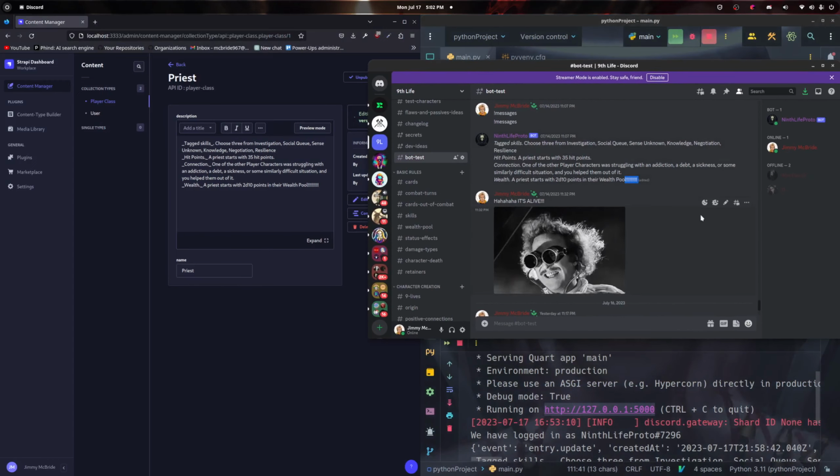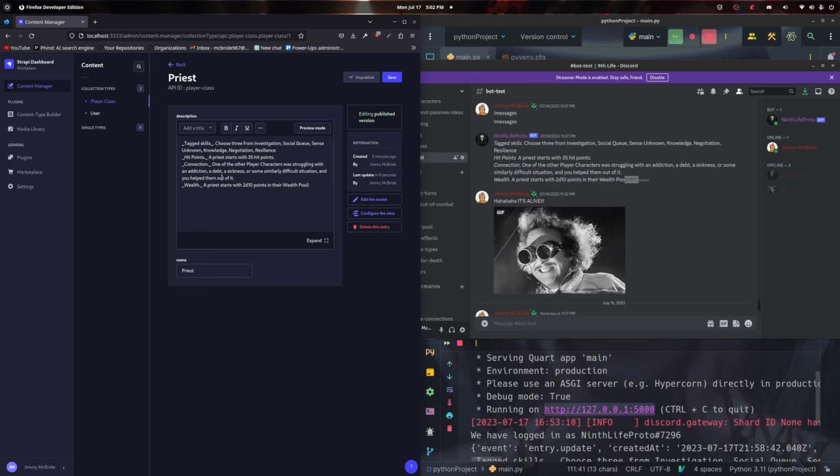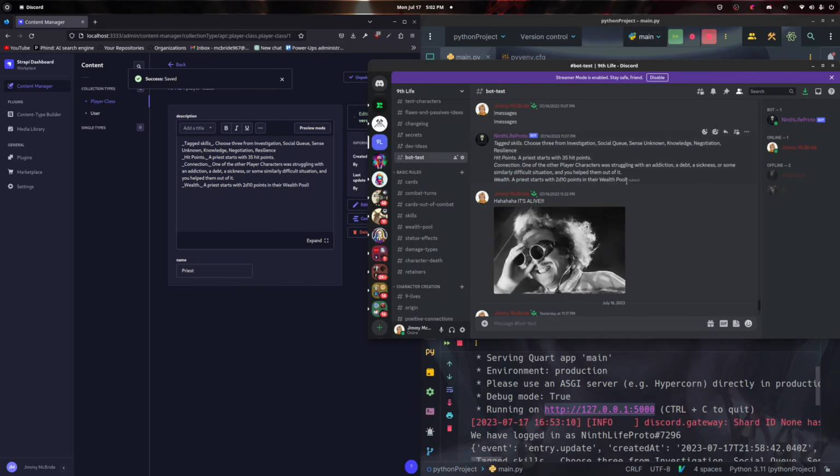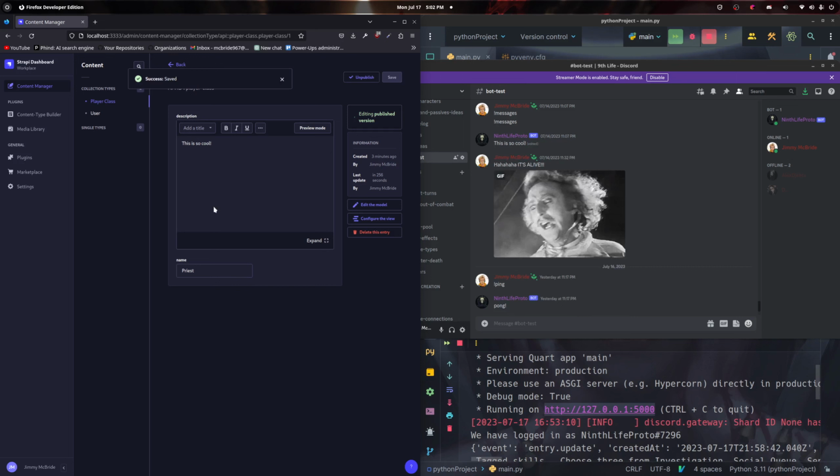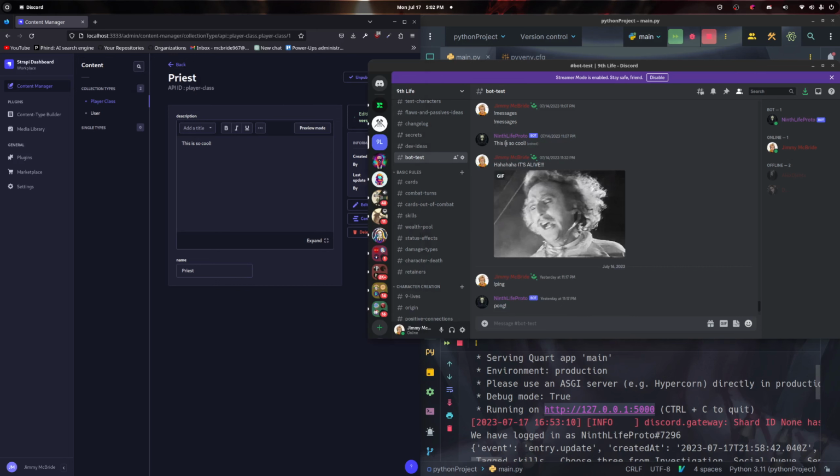Whenever I change something on the Strapi side and I hit save, it calls the endpoint, which fires the Discord bot that updates it. Which is pretty neat. You see it changed it right here.